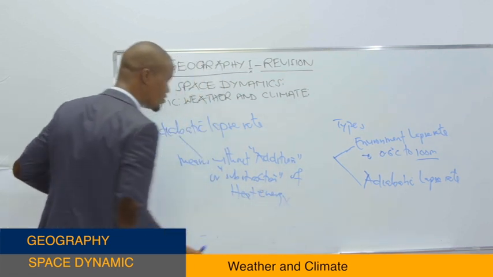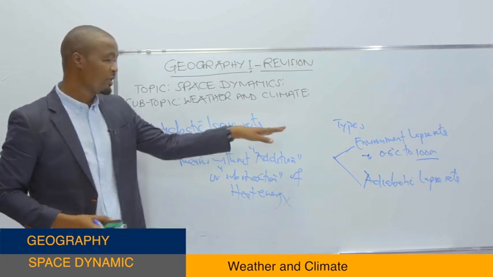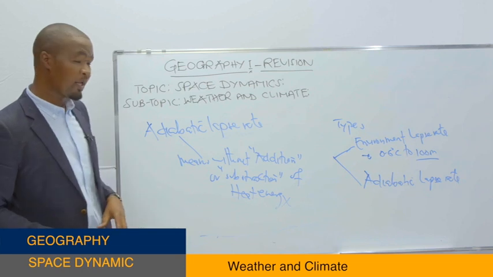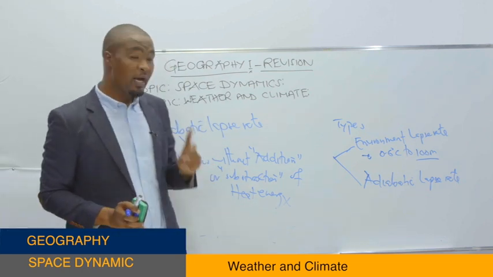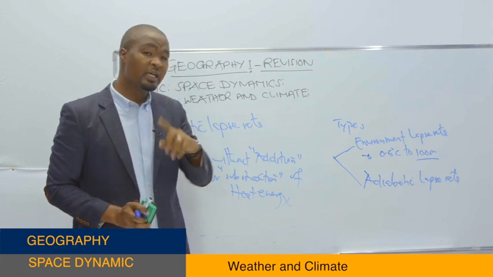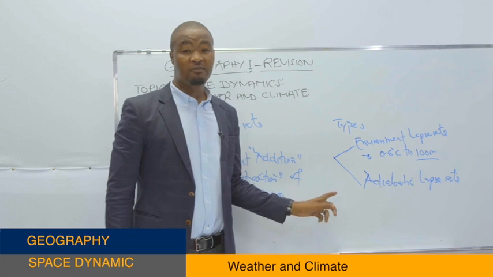Listen to me very carefully. Right now we are talking about the lapse rate. The environmental lapse rate refers to the type of lapse rate where there is a decrease in temperature in a normal way, where at every 100 meters, the higher you go, temperature tends to decrease at this rate. And we call it the environmental lapse rate.